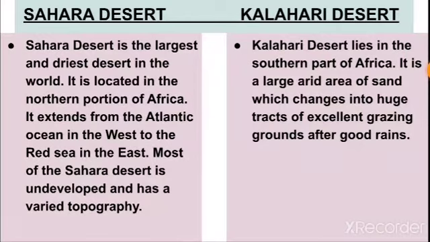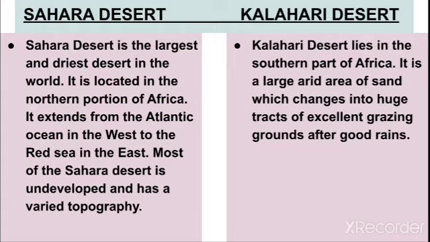Next we will do differentiate. The first question is differentiate between Sahara Desert and Kalahari Desert. So in the Sahara Desert you will write, Sahara Desert is the largest and driest desert in the world. It is located in the northern portion of Africa. It extends from the Atlantic Ocean in the west to the Red Sea in the east.